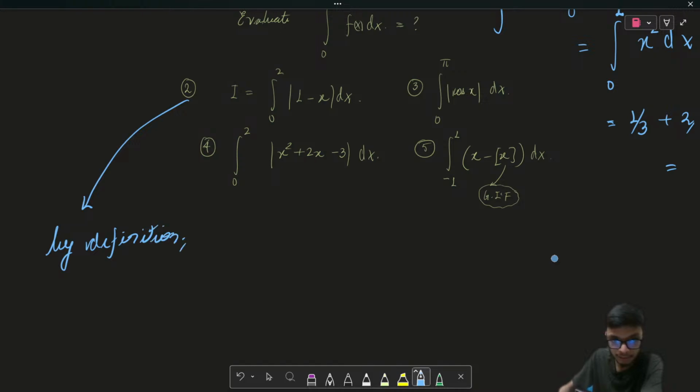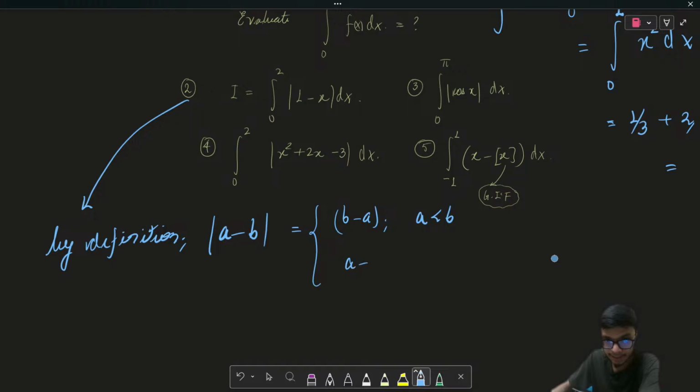By the definition of the modulus function, I can write mod of a minus b as equal to b minus a when a is less than b, and as a minus b when a is greater than b. Okay, so these are the simple definitions of the modulus function.